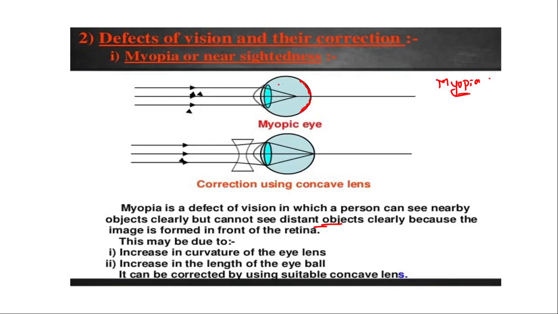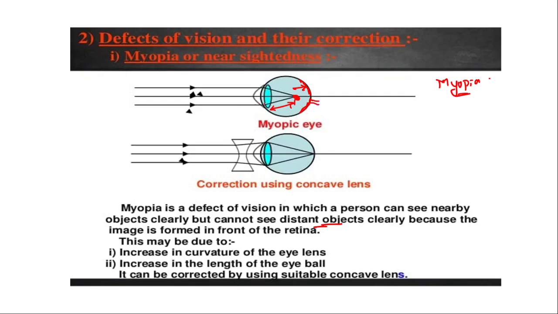Because the image which has to fall on the retina is formed before it, so it cannot be converted into the pulses or transferred to the brain.